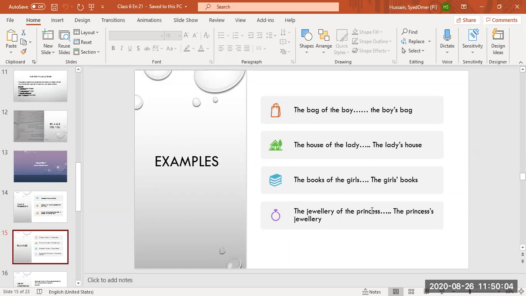Princess, lioness, remember the gender chapter we did? Duchess. Whenever we are referring to one singular noun, then we have to put apostrophe s. So after princess, you are not going to put only apostrophe. You will put apostrophe s. The jewelry of the princess: princess's jewelry. Any confusion till here?